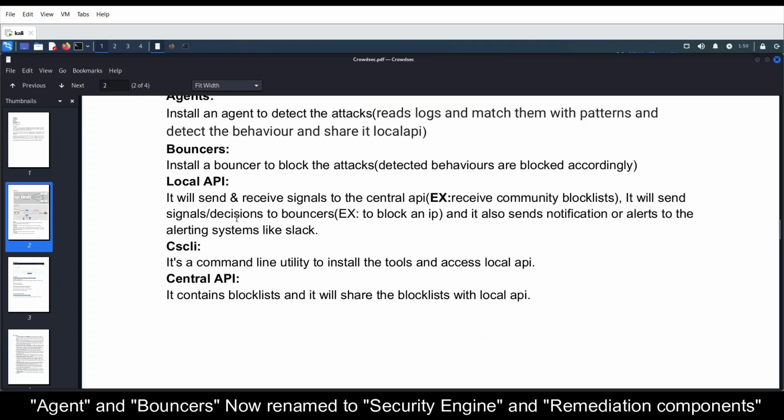What exactly local API does is it will send and receive signals from a central API. Okay, so it will receive signals from and send signals to the central API. It will ask for the new community block list, access that block list, and try to compare the behavior shared by the agent with that particular block list.